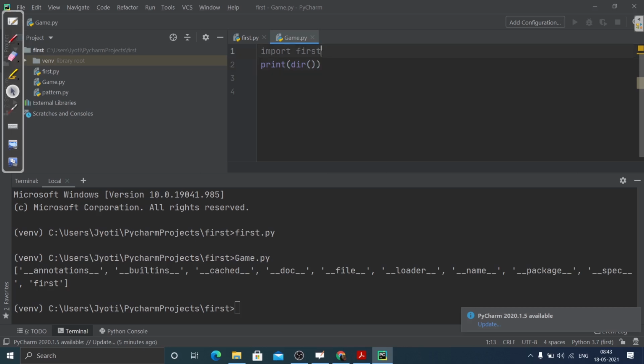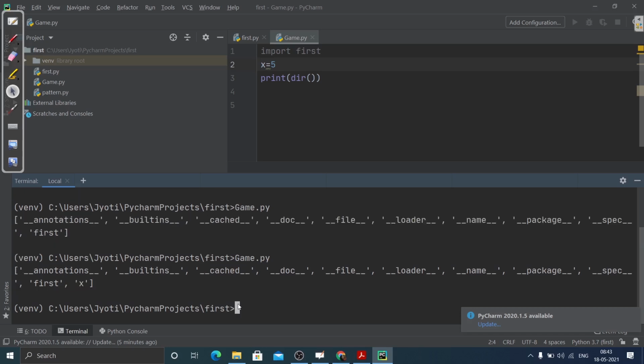So this dir function will print all the special variables or special magic methods that are inside this script or this module, and the variables or attributes that are actually there. Suppose I write x is equal to 5, then you can see it will print that too, it will show the name of that too. You can see first is there and then x is also there. Why? Because this variable is getting used inside this file.